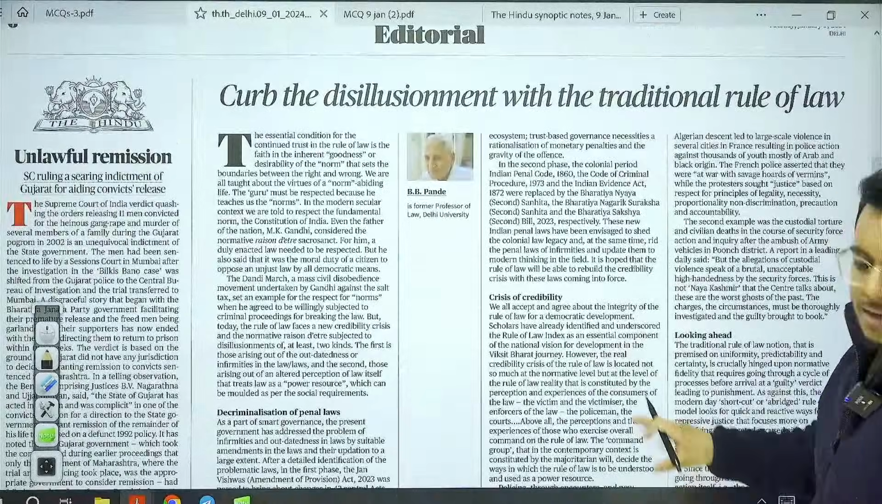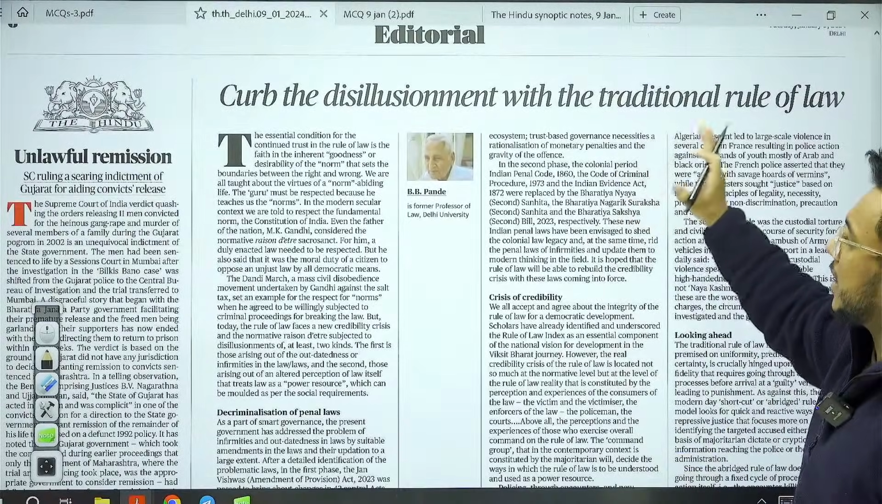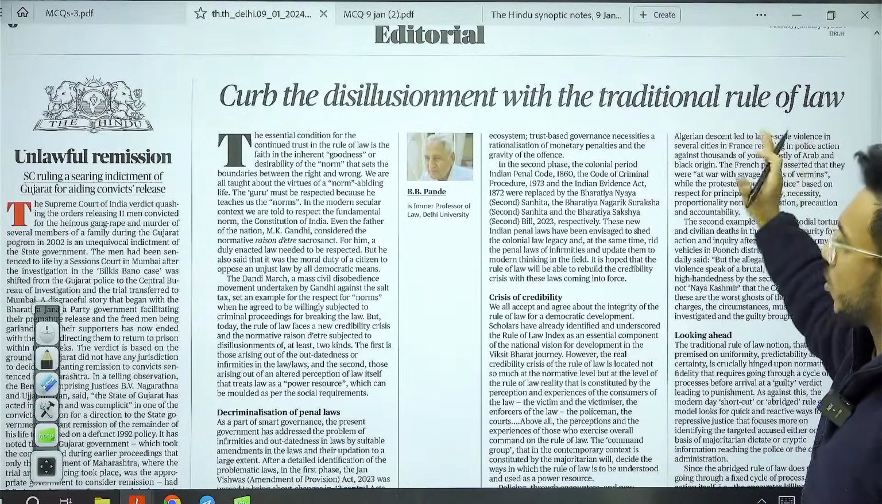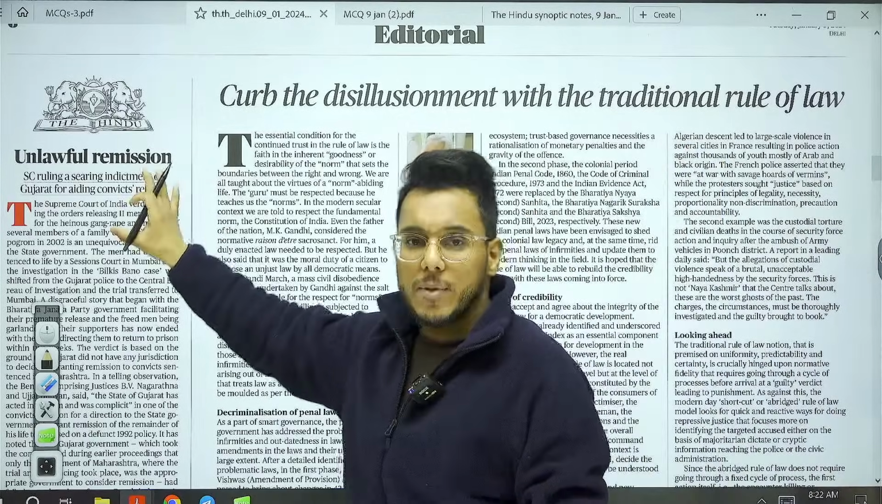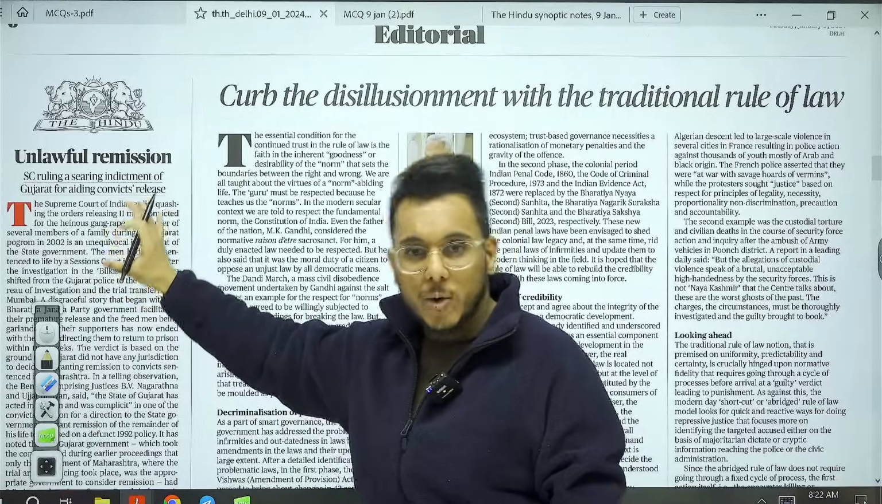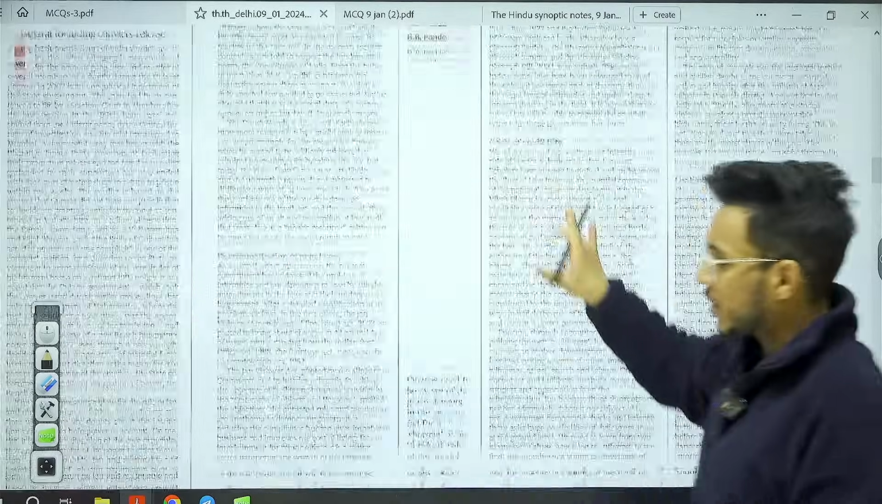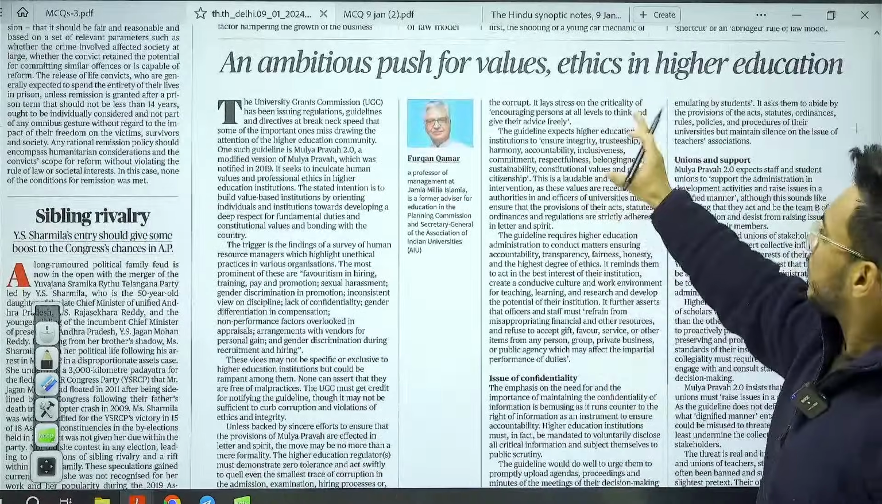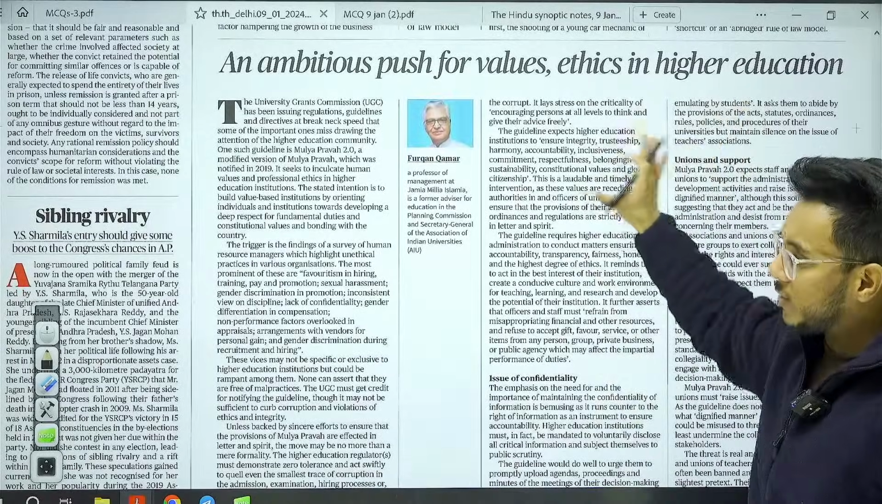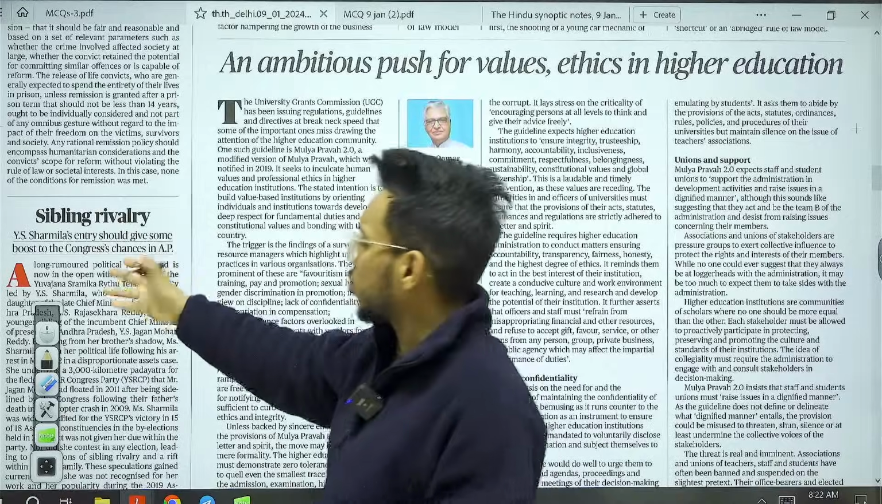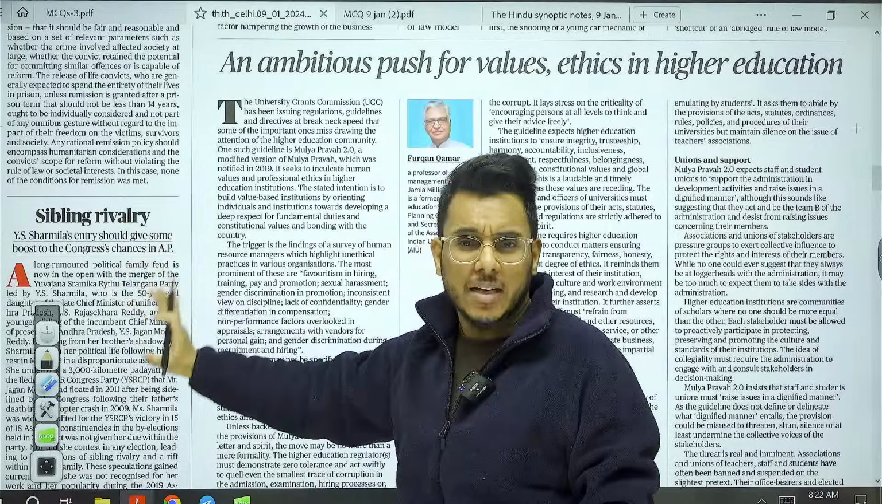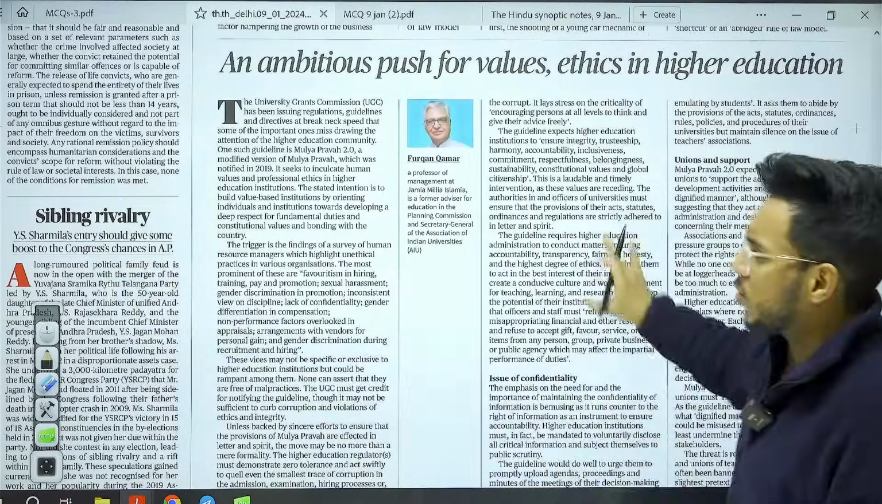Now in the editorial, we have this article: Curb the disillusionment with the traditional rule of law. We'll take this particular article for examination. Then, Unlawful remission, this is with respect to the Bilkis Bano case. We'll take this article also. Then going on, An ambitious push for values and ethics in higher education, we will take this article also. YS Sharmila's entry should give a boost to Congress chances in Andhra Pradesh is a political article and not needed, so there is no need to go into it.